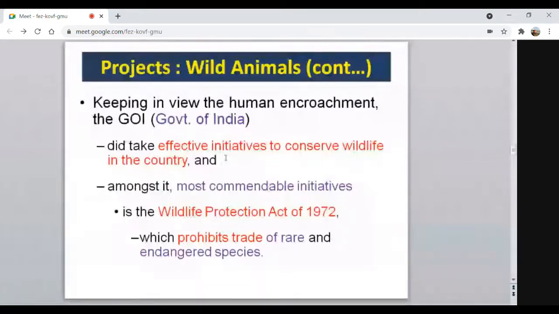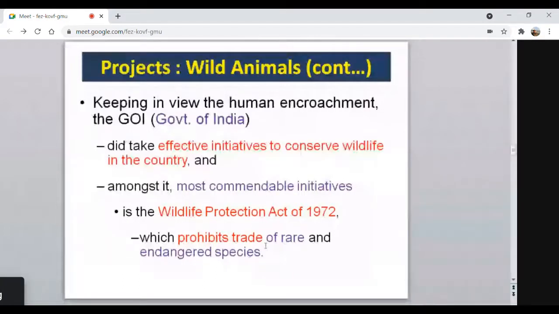So in this way, the government has initiated certain projects. The most important one is the Wildlife Protection Act of 1972. This particular act prohibits trade of rare and endangered species. There are many rare and endangered species in our country.